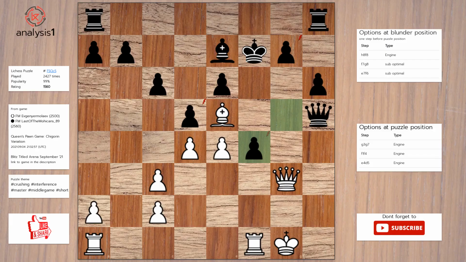Next, here are threats in puzzle position. Bishop takes pawn. Bishop takes pawn. Pawn takes pawn. Queen takes pawn, check. Queen takes pawn, check. Rook takes pawn, check.